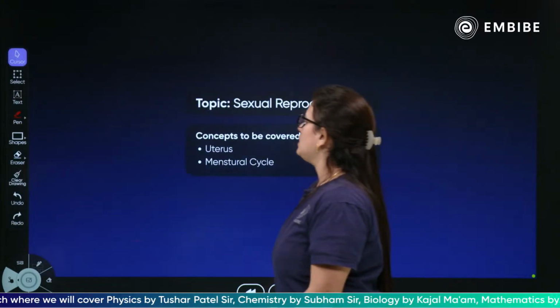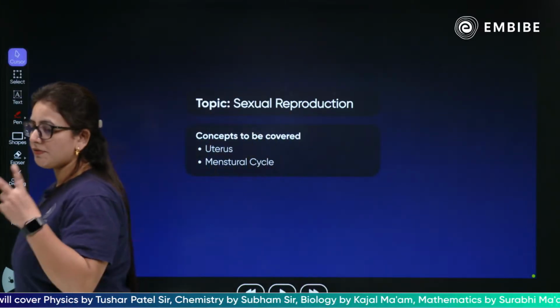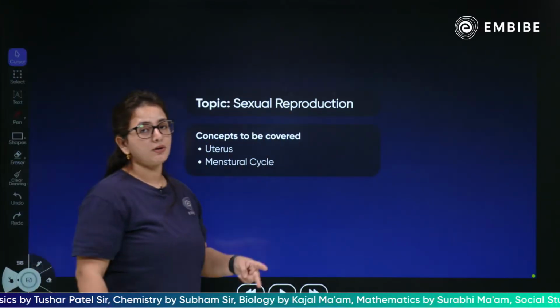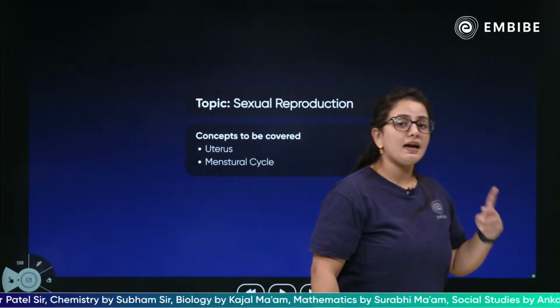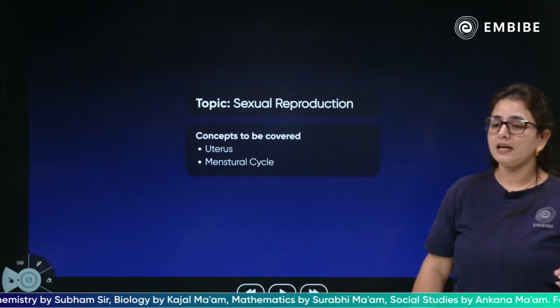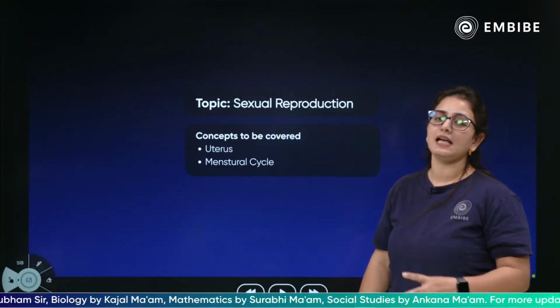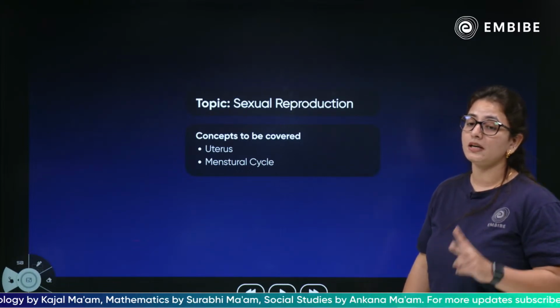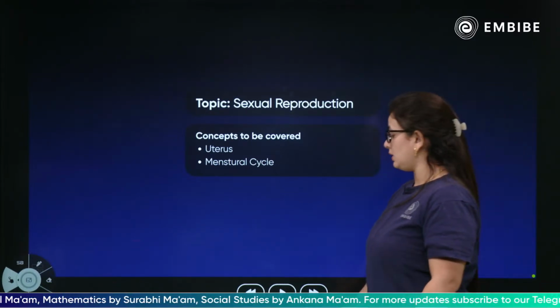Let's discuss that. Today we're going to discuss two things: the most important part of the female reproductive system, which is the uterus, and what happens when the egg does not fertilize, which is the menstrual cycle. We're going to discuss both these important concepts related to sexual reproduction.